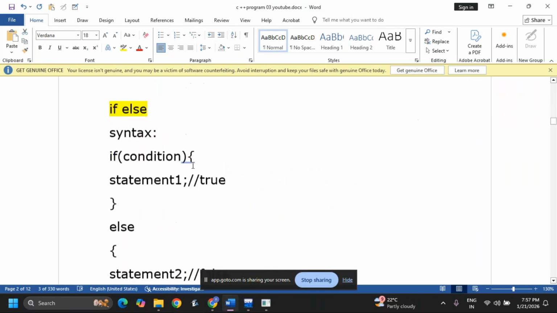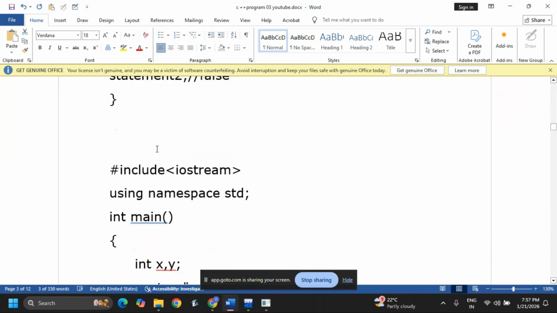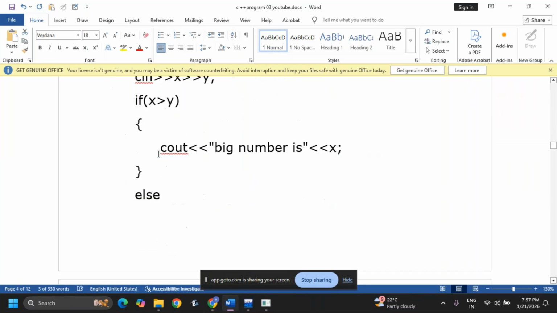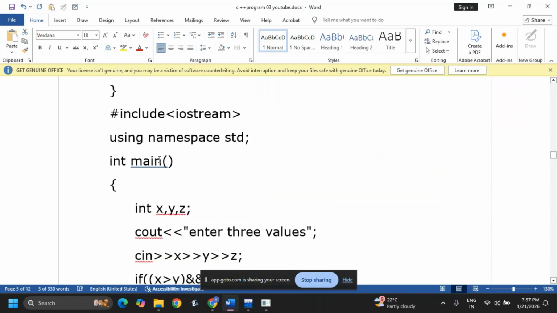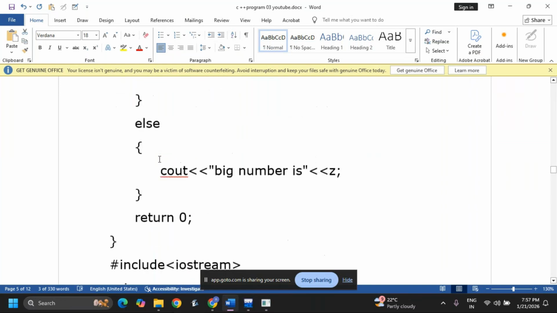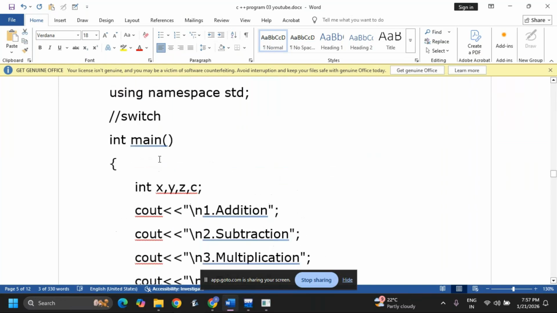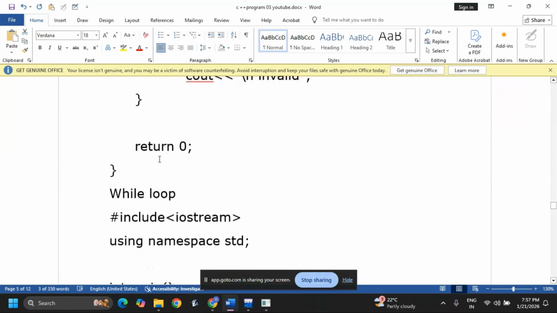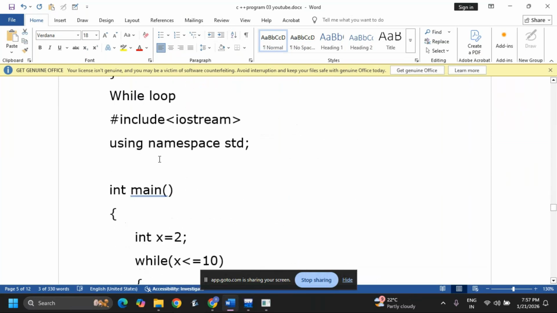Now we have completed if else with one program. After that, taking three numbers and finding the big number, that is also done. After that, the switch program also. After switch, the next are while loop, do while, and for. As of now we have completed very few control statements. Another four or five are left, that will continue in the next session.